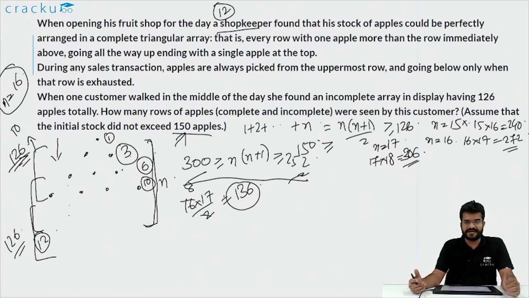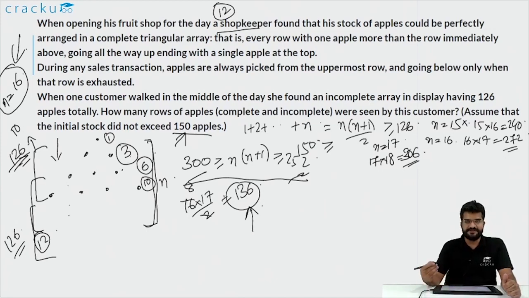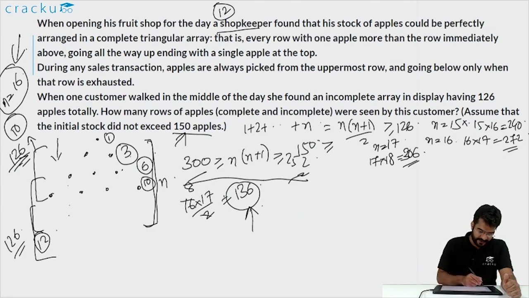To solve this, we have first calculated the number of rows that were there initially. There is only 16 which is a valid number of rows. Once we found out that there were 16 rows, we found out that there were initially a total of 136 apples. Once we knew that it was 136 apples, we figured out that 10 apples were sold, because 136 minus 126 is 10. So if 10 apples are sold, it means that the first 4 rows are empty. And if the first 4 rows are empty, there are 12 rows remaining. So the required answer is 12.